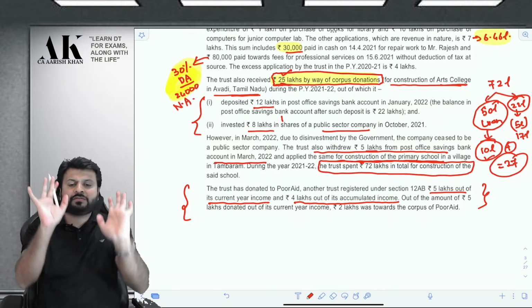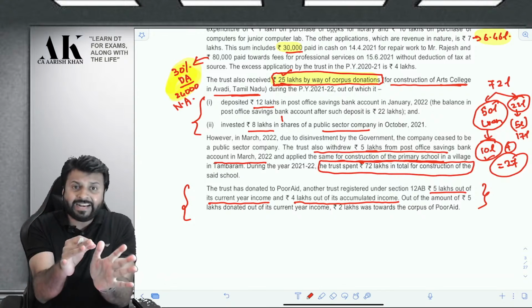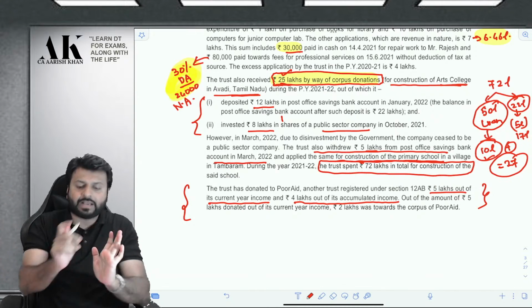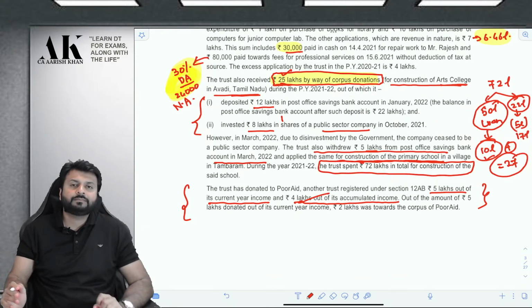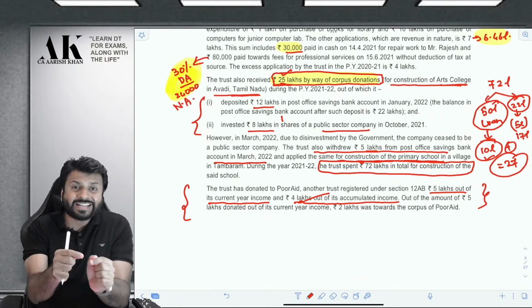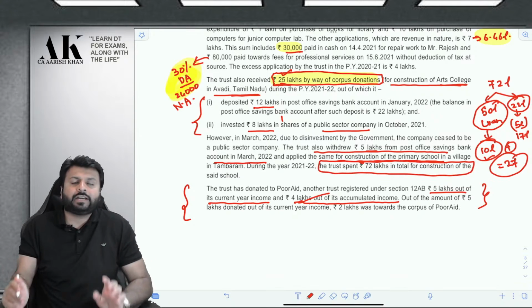Let me tell you first of all, the amount donated out of accumulated income of last year is not allowed as application. It means you have to donate from the current year's income if you want a deduction.